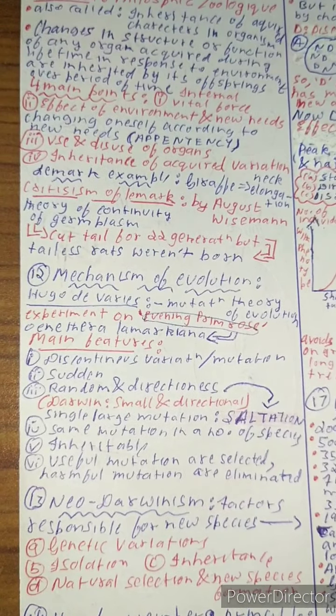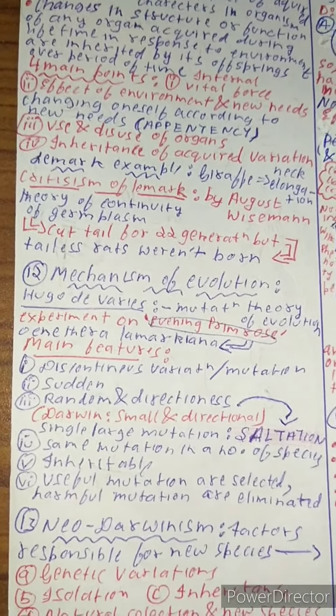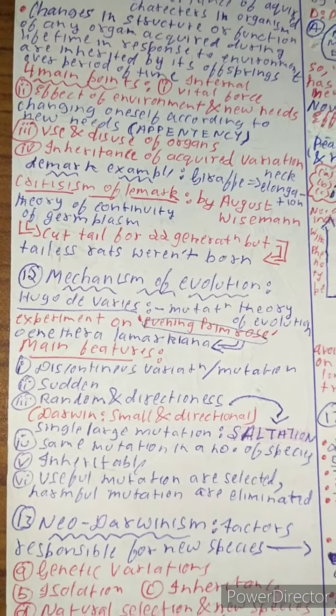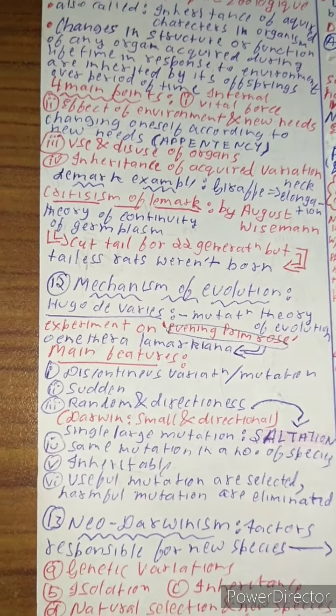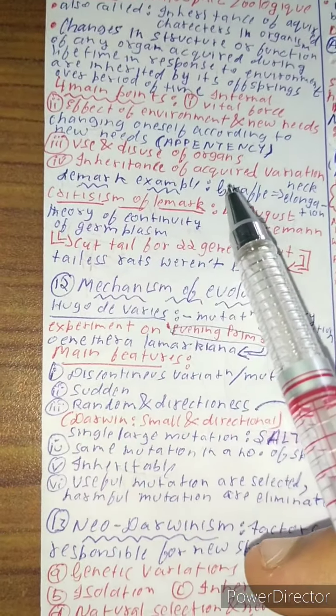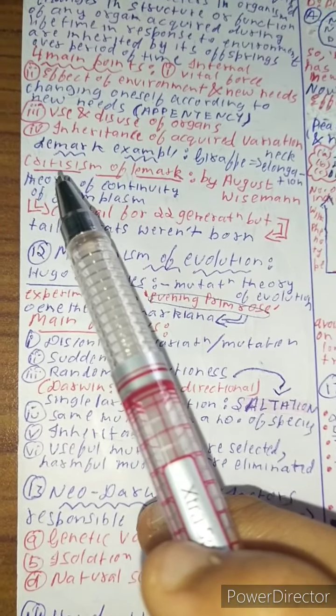And when the tree started rising from the ground level, even the giraffe started stretching its neck according to its need. And later, now we can see giraffe having a long neck. It was according to Lamarck theory. It was just an example. Now, what are the criticisms of Lamarck?